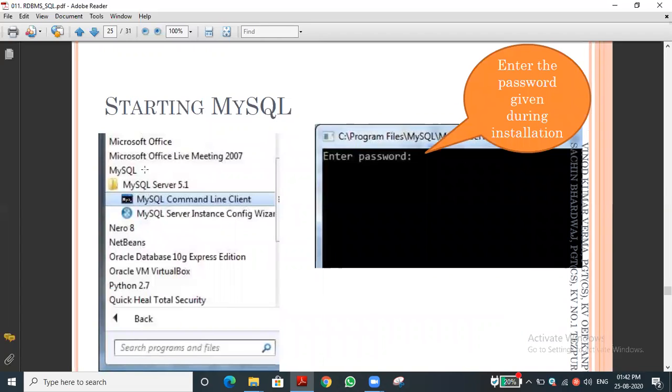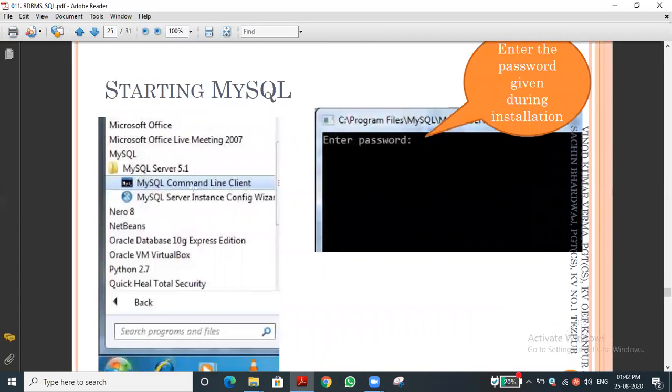Once you install it, suppose this screen is visible to you all. Is it clearly visible? Yes, sir. This is MySQL 5.1, but I asked you to install 8.0. If it is 5.5 it will be better, and 8.0 is the best one. That is the latest one you can install.